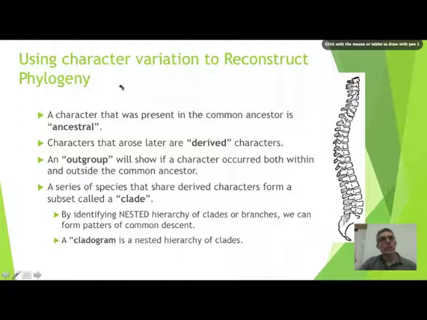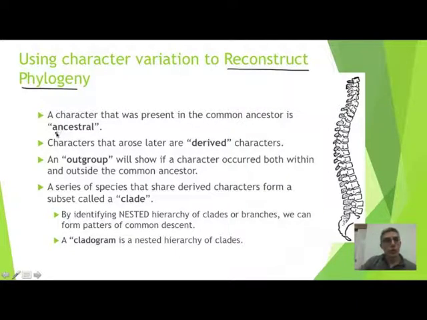Looking at this next slide, you're going to notice we are going to be introducing you to some terms that are really important for us to be able to reconstruct phylogeny. What we need to do is understand these terms to create our evolutionary tree. So the first two that we look at are ancestral and derived. Now, these two terms refer to characters, so they refer to the features that we would see in the groups that we are comparing. So if it's an ancestral character, it's a character that was present in the common ancestor for all the organisms that we're trying to compare.